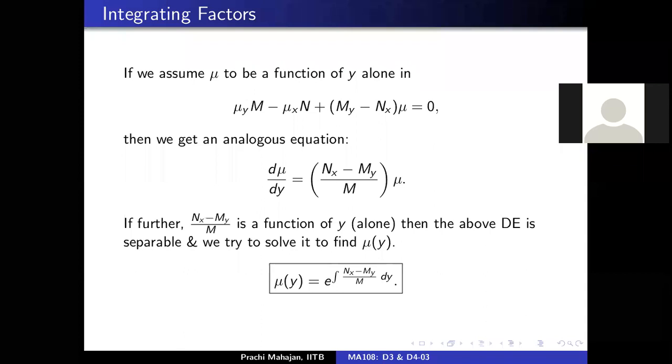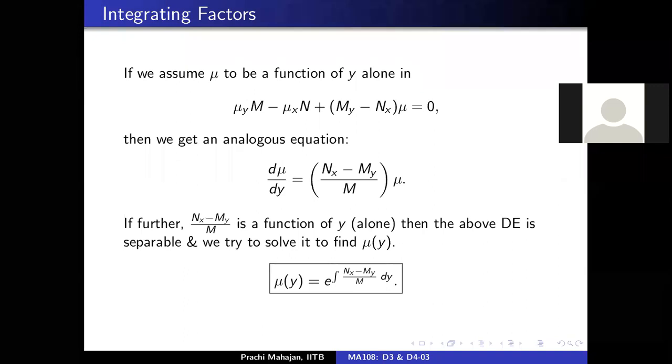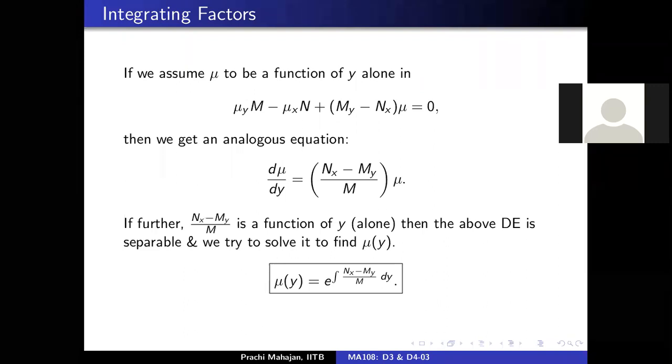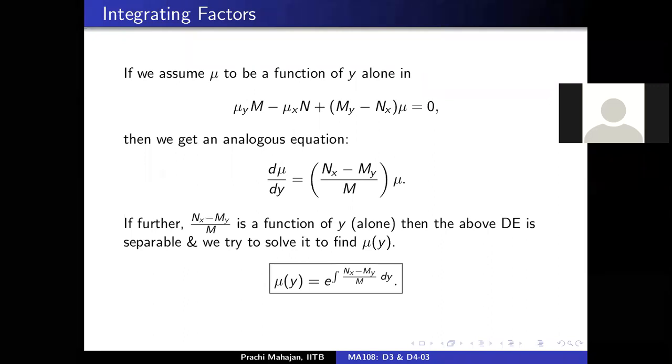I think what he's trying to say is mu and d mu by dy are both terms of y alone. Exactly. So if we just consider d mu by dy upon mu, if we take mu to the left hand side, we'll see that varying x on the left hand side changes nothing. Exactly. So varying x on the right hand side should also change nothing. Yes. So then it should be constant with respect to changes in x, which means it shouldn't be a function of x. Right.